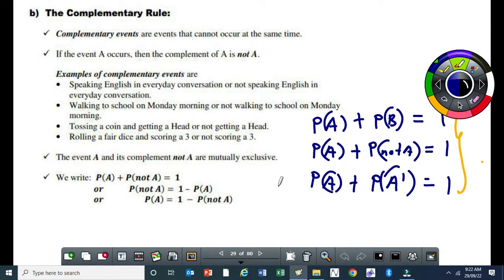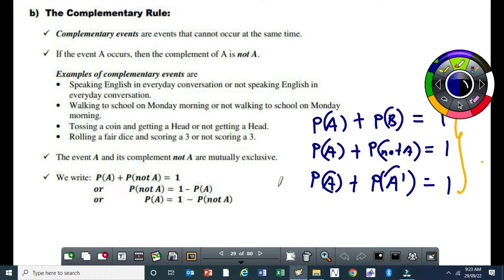Okay. Now, if you remember yesterday, I introduced mutually exclusive events, and I told you that if two events are mutually exclusive, it means they cannot happen at the same time. Now, complementary events are also events that cannot happen at the same time, which means complementary events are mutually exclusive.